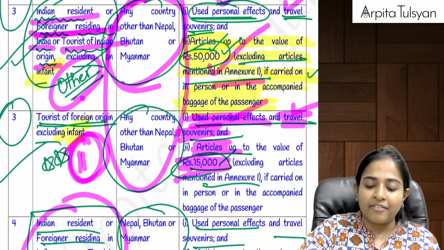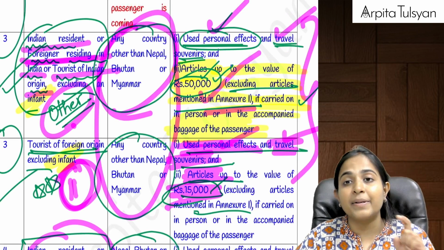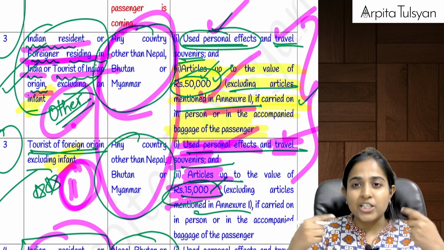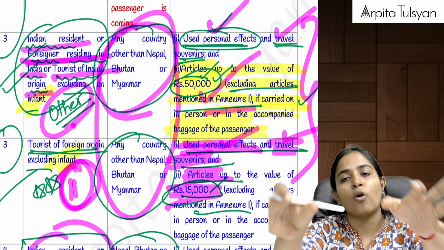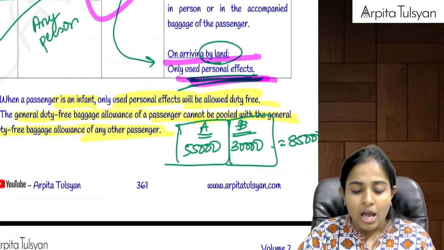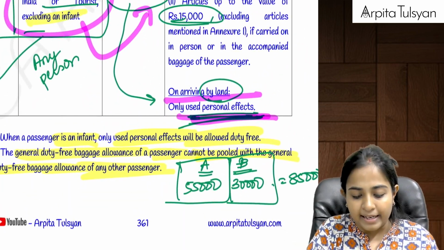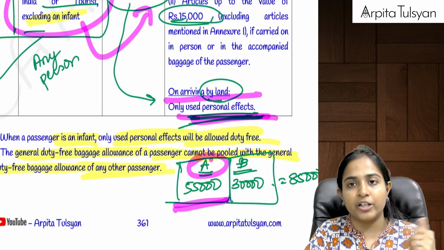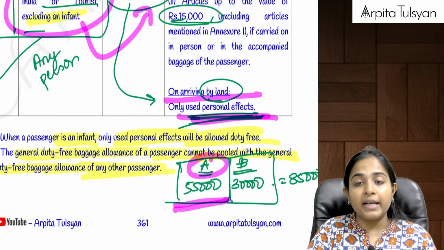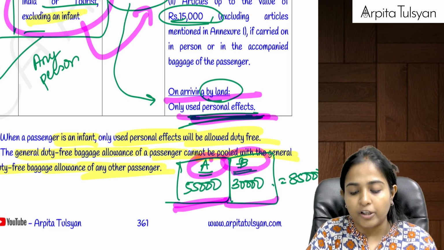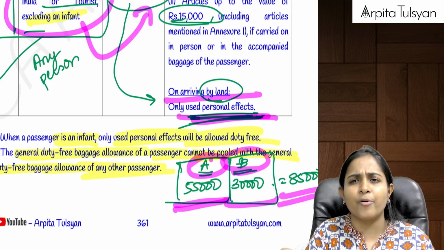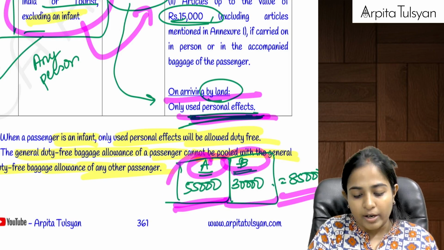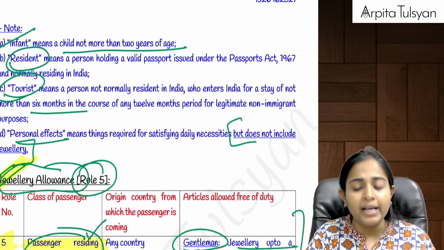Yes, and whatever limits are there here, these limits are per passenger. You cannot combine the limits of two persons. Each person can bring up to 50,000 or 15,000 as the case may be. I gave an example in the main lecture. If A, an Indian origin tourist, is bringing articles of 55,000, and B is bringing 30,000, they say the total is 85,000, which is within the limit of 50 plus 50, that is 1 lakh. No, this is not allowed. Individually, the limits are required to be checked.